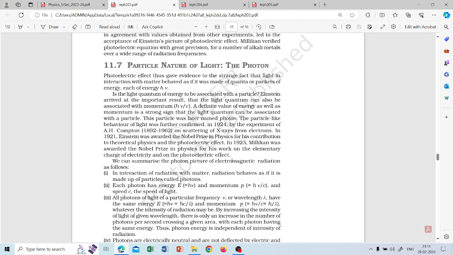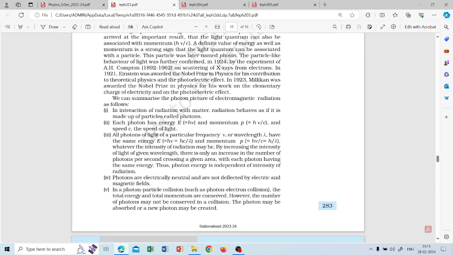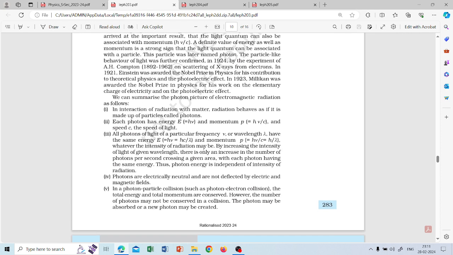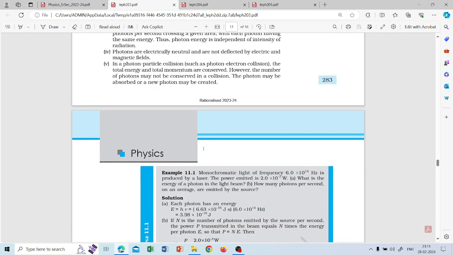What is a photon? Here firstly Planck gave a theory, the Planck theory. So then you have to check what is a photon. We can summarize the photon picture of electromagnetic radiation as follows. So these are some points given about the photons.